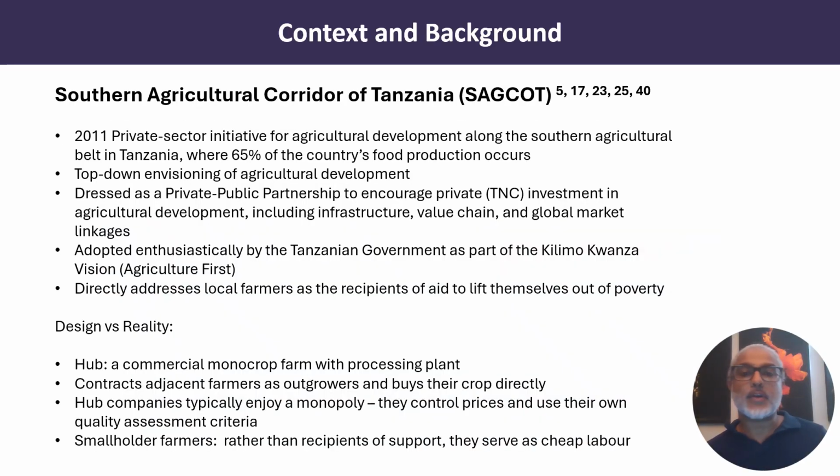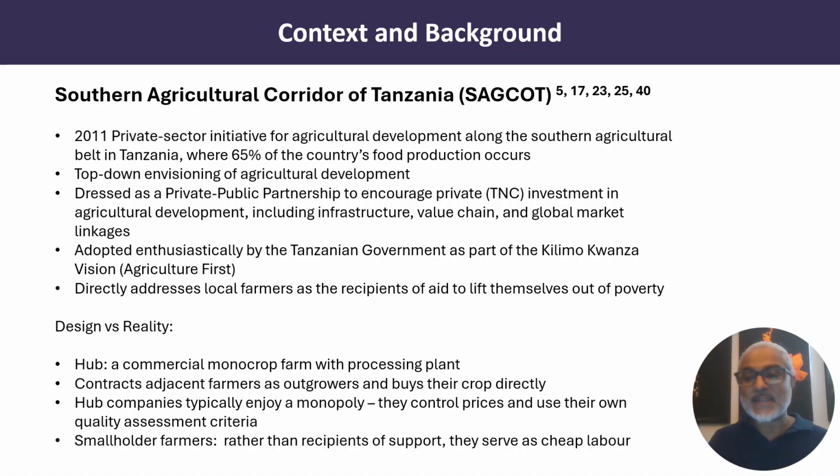SAGCOT, or the Southern Agricultural Corridor of Tanzania, represents another very large agricultural development initiative. And this one sets the context for the initiative, the intervention I want to propose. In 2011, this private sector initiative was proposed for the Southern Agricultural Belt of Tanzania, where 65% of the country's food production occurs. It is a top-down envisioning of agricultural development dressed as a private-public partnership to encourage private investment in infrastructure, value chains, and global market linkages.